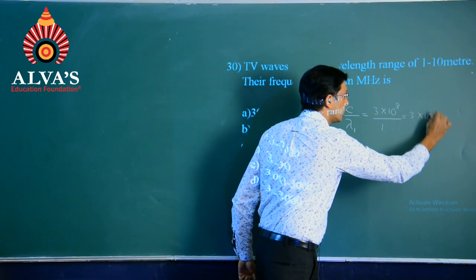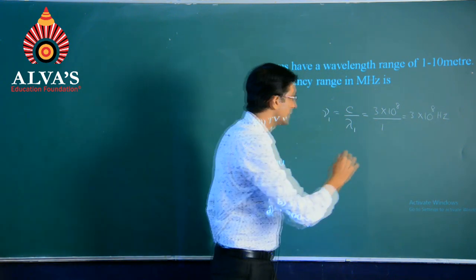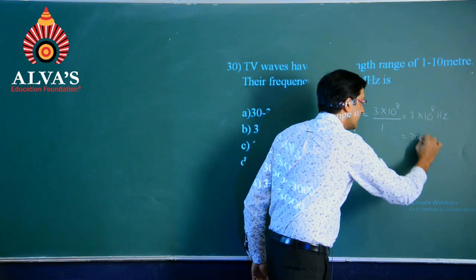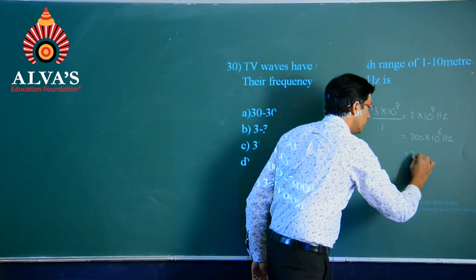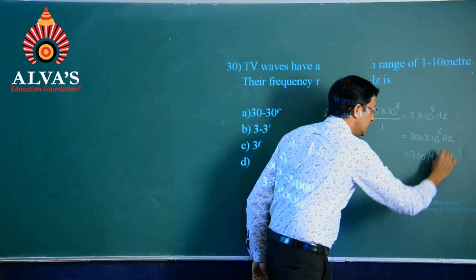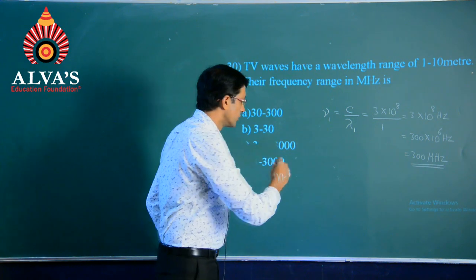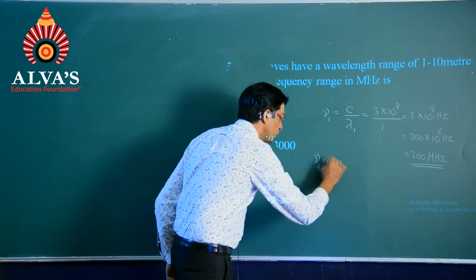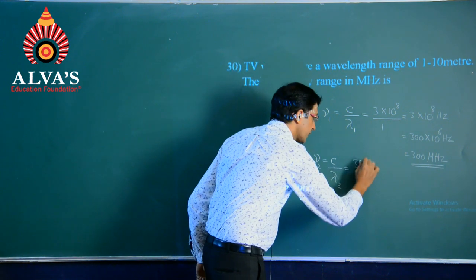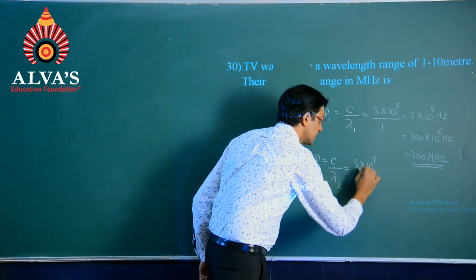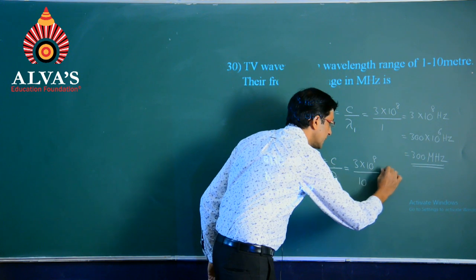So, 3 into 10 power 8 hertz. This could also be written as 300 into 10 power 6 hertz, which itself becomes 300 megahertz. Followed by the next one, nu 2 will be equal to c divided by lambda 2. Speed of light remains the same, divided by the next wavelength comes at 10.